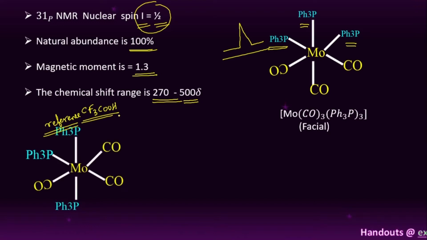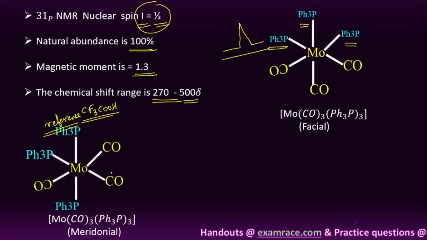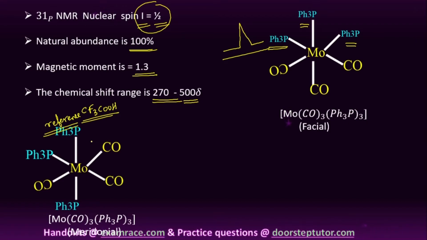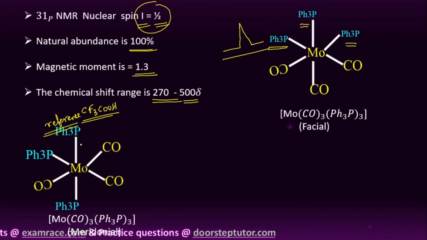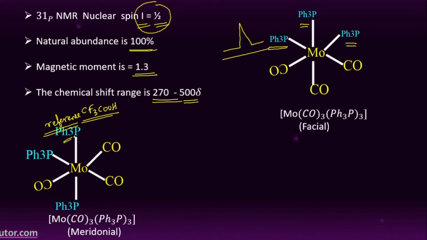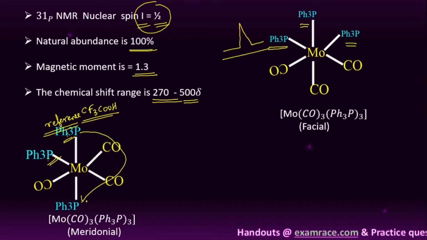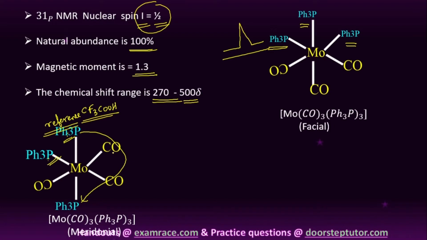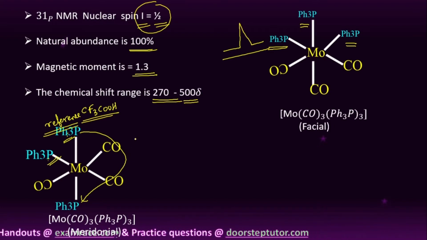So next, here you can see, this is a meridional. This is the same metal complex, but it is meridional. Here in this structure, two types of triphenyl phosphines are there. One is cis and another one is trans to each other. Here you can see, these two triphenyl phosphines are cis to each other, and these triphenyl phosphine ligands are trans to each other. Therefore we will get two types of signals in the P31 NMR spectroscopy, right?